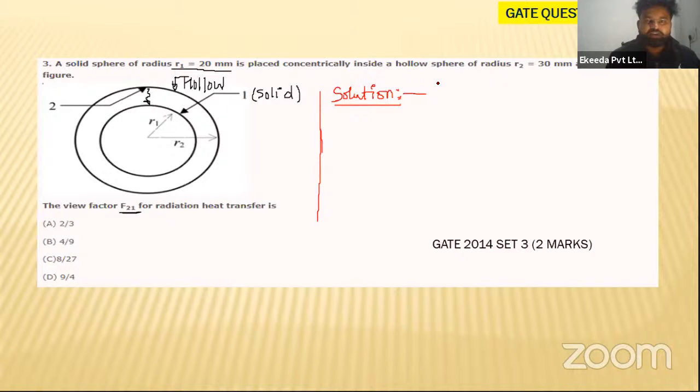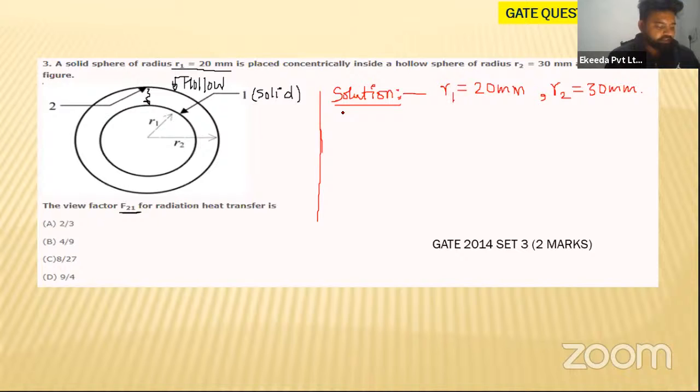So what is R1? R1 is 20 millimeter. What is the value of R2? 30 millimeter. Now what is he asking? He is asking F21. So how can you calculate F21?